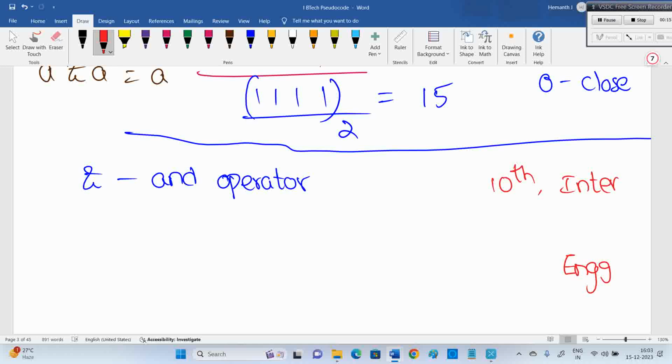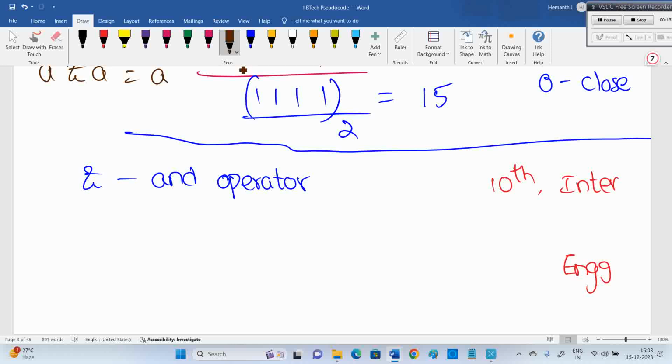There may be some other conditions as well. The basic criteria is you should pass. So 10th you should pass. Inter fail, is it allowed? No. 10th fail itself is not allowed. So you need to pass both. That's why when it is 1 and 1, then only 1 will come. If any one is 0, you cannot enter. Right. So that's it.